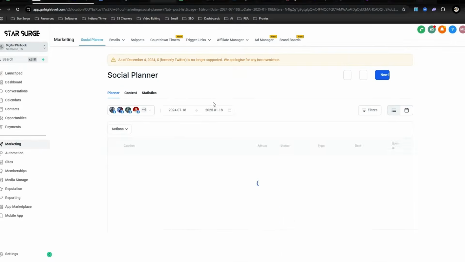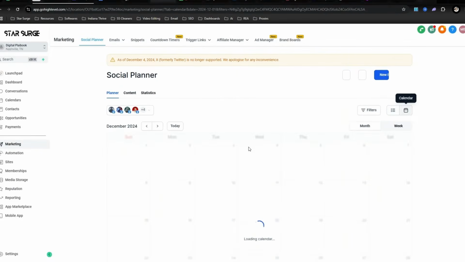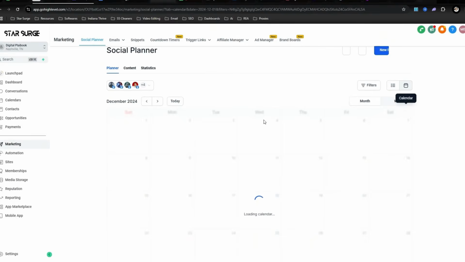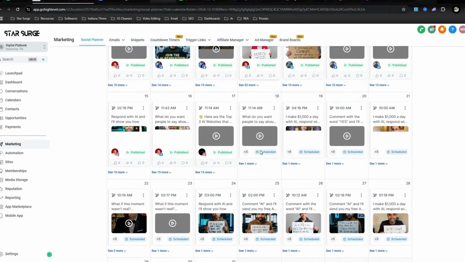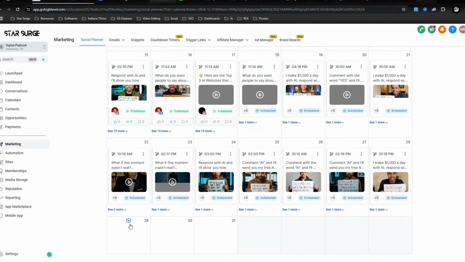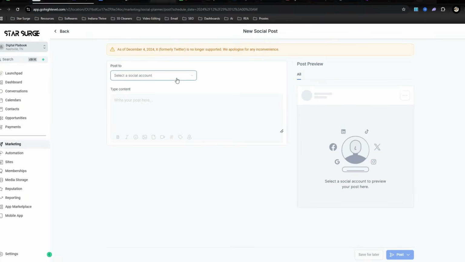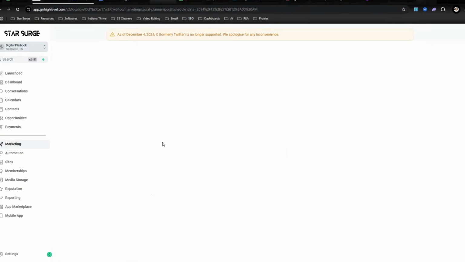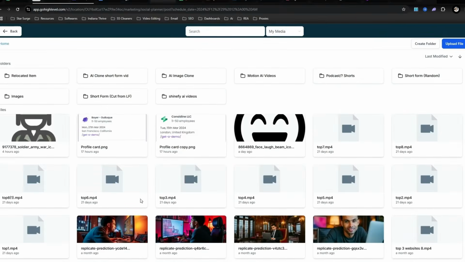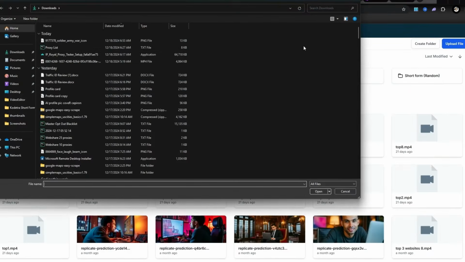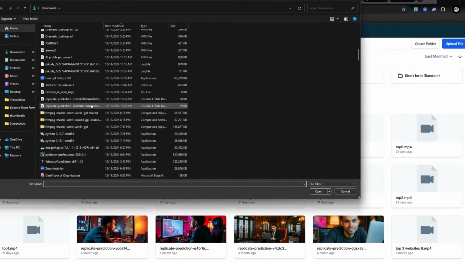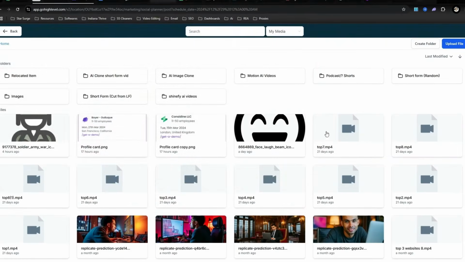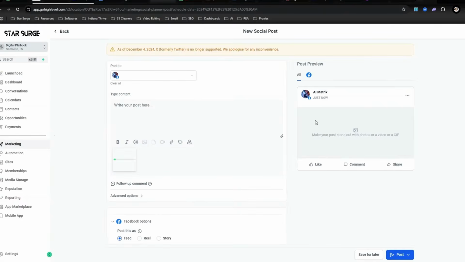Once those are connected, we are going to go to the calendar, and yours is going to be empty, obviously, because you don't have any content. But what you're going to do is go down here to an open space and click right here. You're going to connect, pick the accounts you want to connect to, and then we are going to hit this button right here. This is for videos. This is for image. So we're going to hit videos, and you're not going to have any of this stuff in here as well. We're going to upload file, and then wherever you save your videos, you're going to upload them into here. They're going to look like this. Boom.